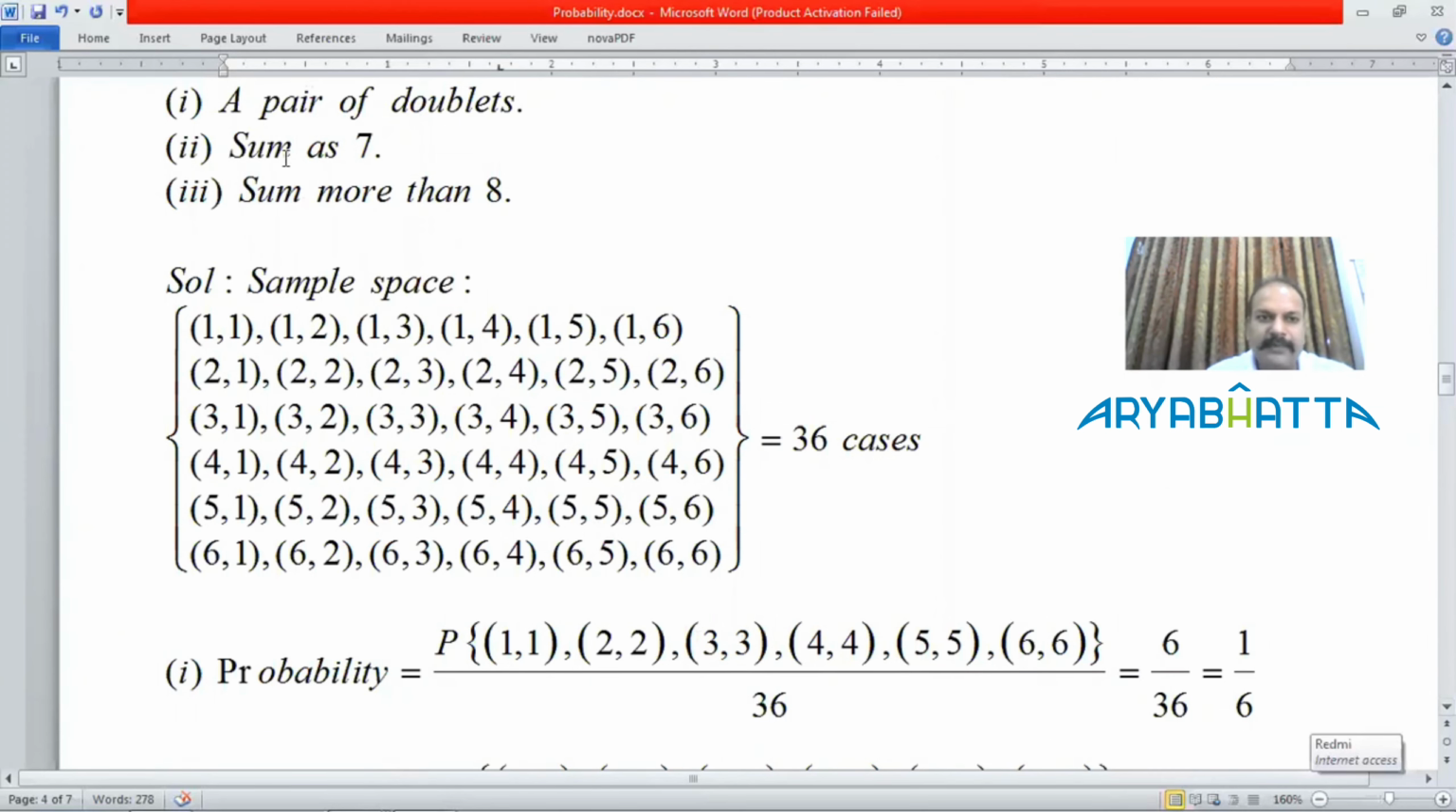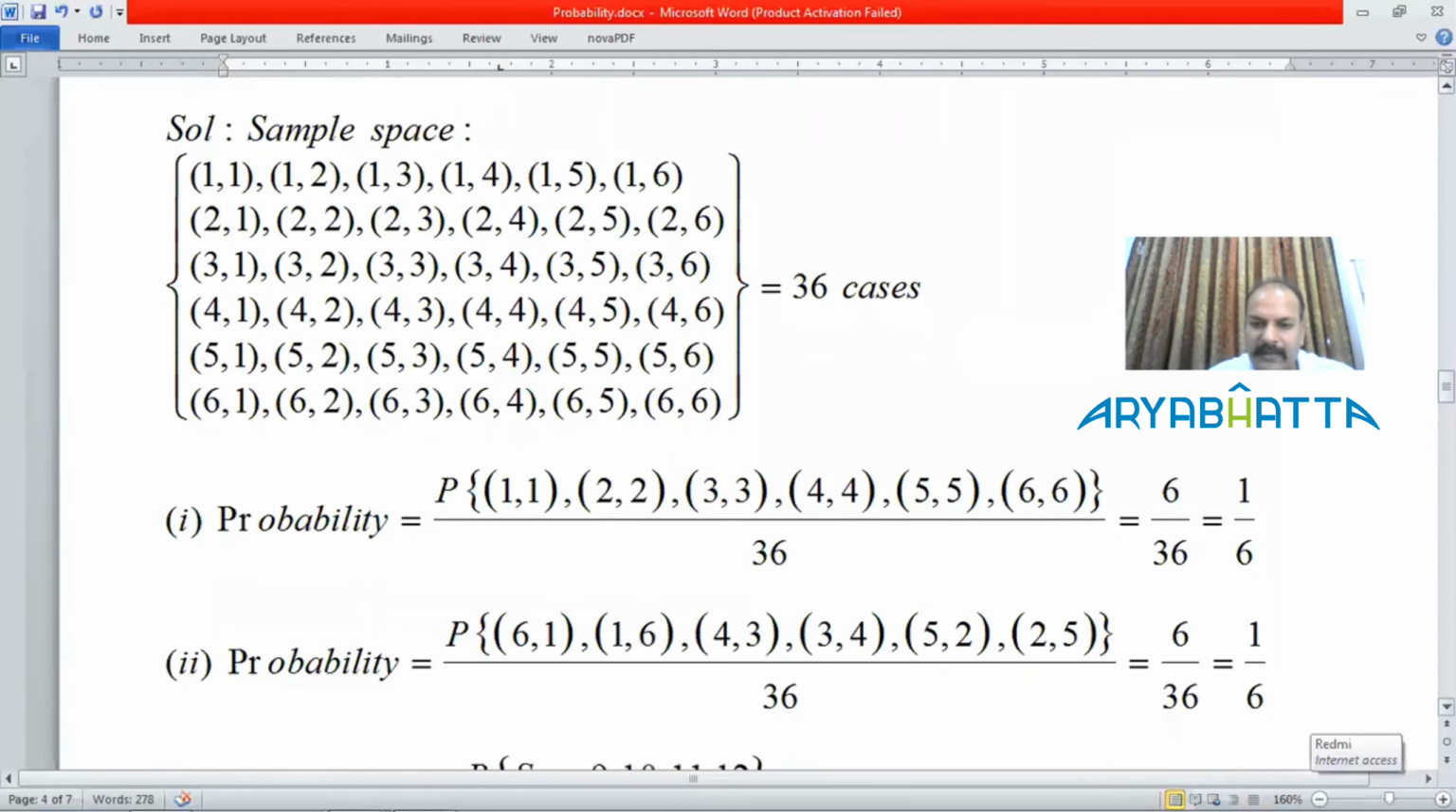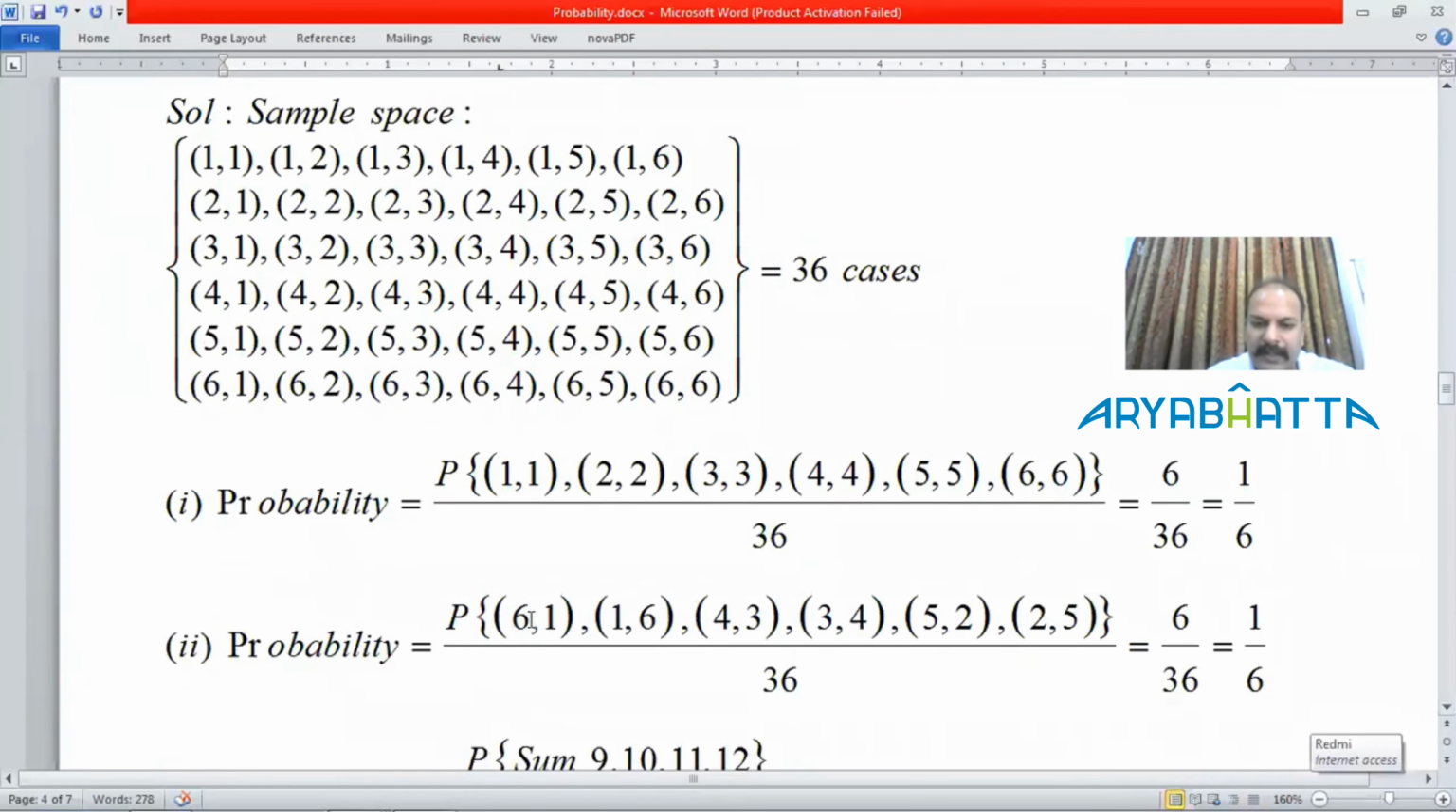In the second, we are asking for sum as 7. What are the possibilities of getting sum as 7? One is 6, 1, other is 1, 6. Now, these two are different. 4, 3, 3, 4, 5, 2, 2, 5. So, total of 6 cases are available. So, again, the probability will be 6 by 36.